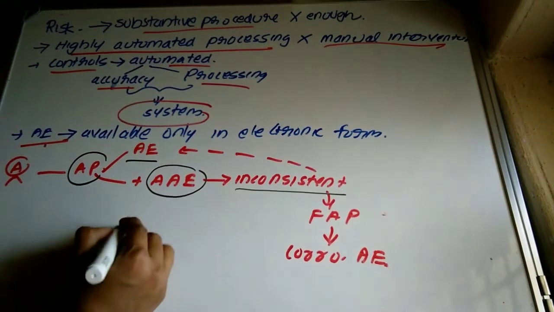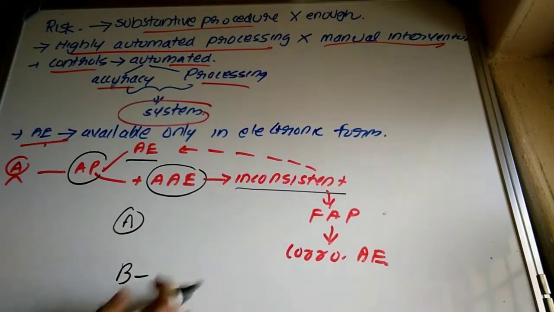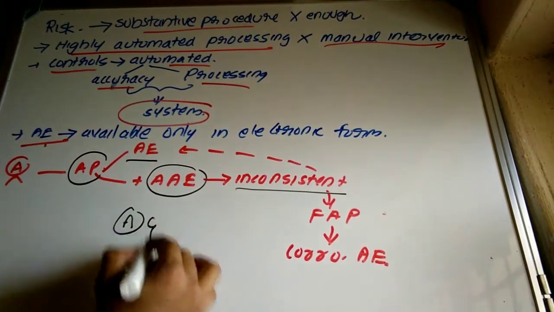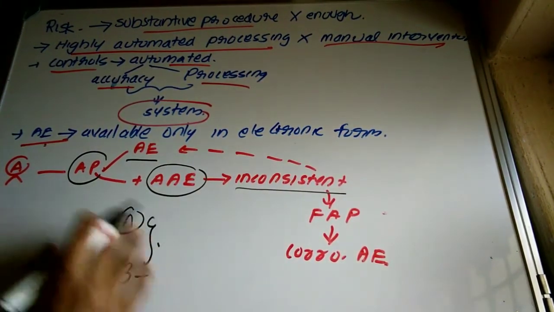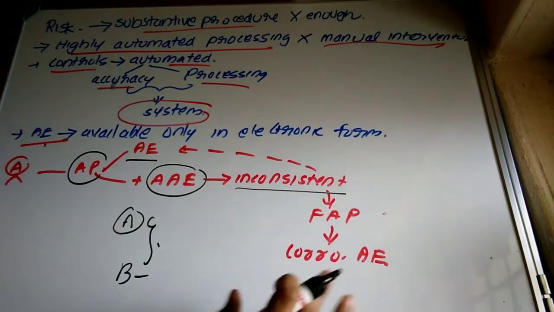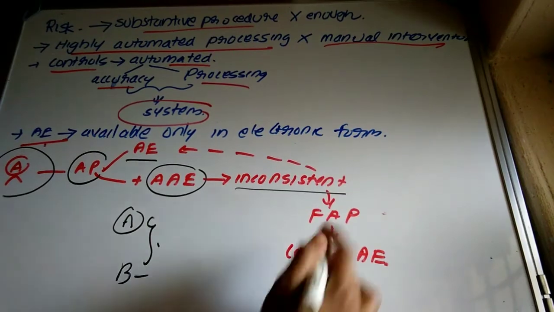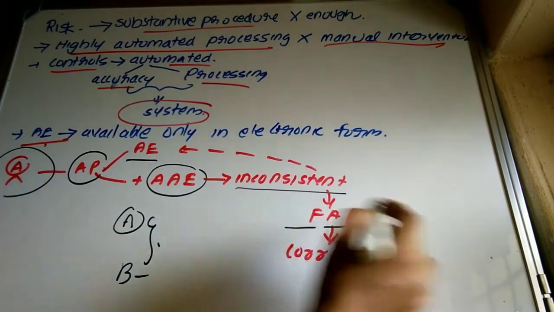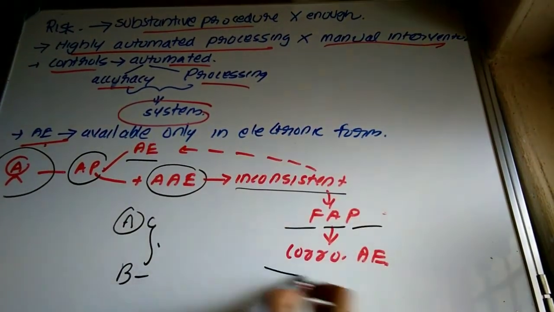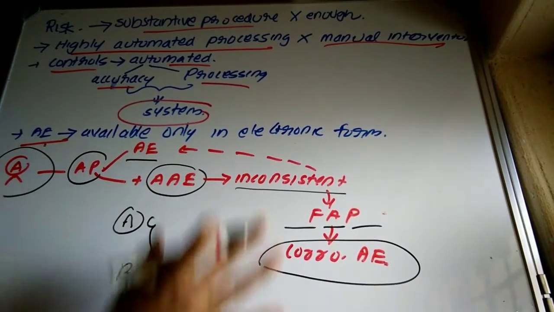This is A audit evidence, which has already been obtained by the auditor. B audit evidence is the additional audit evidence. Suppose there is an inconsistency between A audit evidence and B audit evidence. What action should be taken by the auditor? The auditor should perform further audit procedures to obtain corroborative audit evidence. So it has been stated, a common point, right?